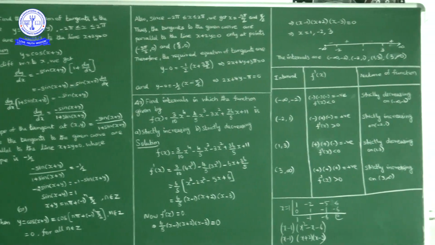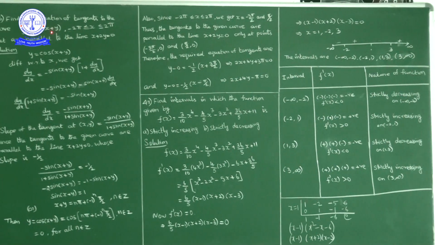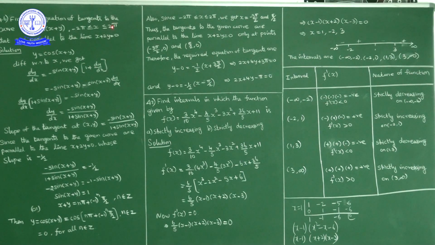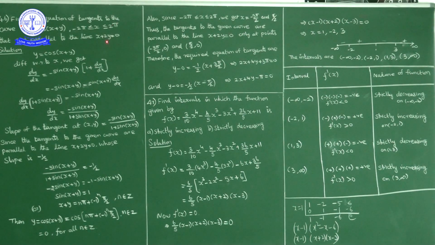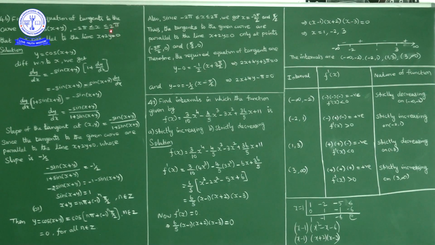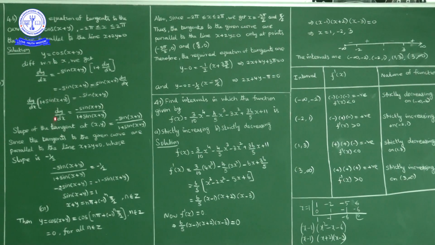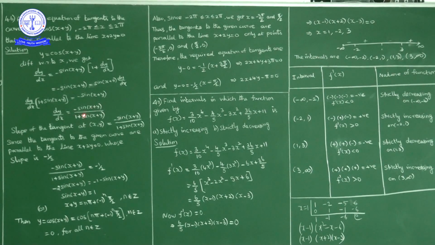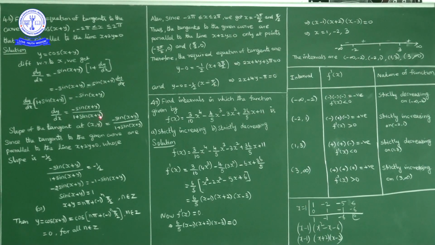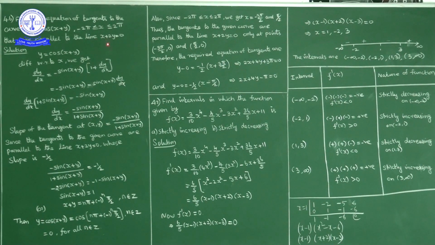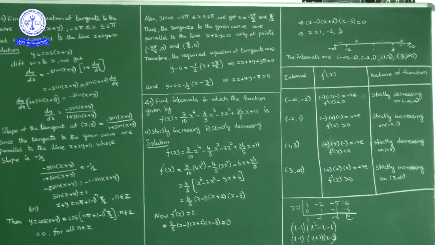Here the question is to find the equation of the tangent to the curve, where x lies between minus 2 pi and plus 2 pi, parallel to this line. So I'll find the slope of the tangent and equate it to the slope of the line. The slope of the tangent we got: dy by dx equals minus of sin(x plus y) upon 1 plus sin(x plus y). Here the slope of the line: 2y is equal to minus x, y is equal to minus 1 by 2 x. So the slope is equal to minus 1 by 2.